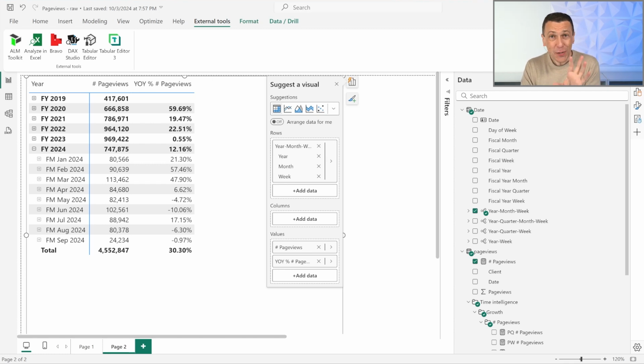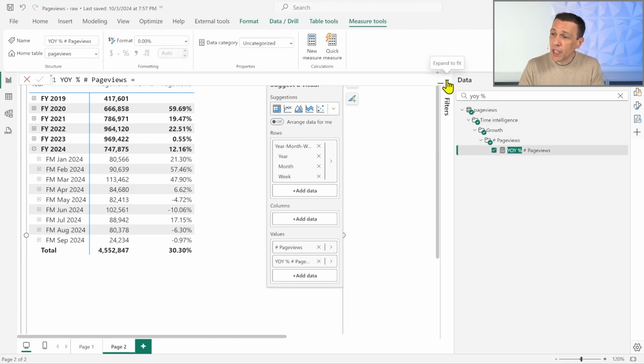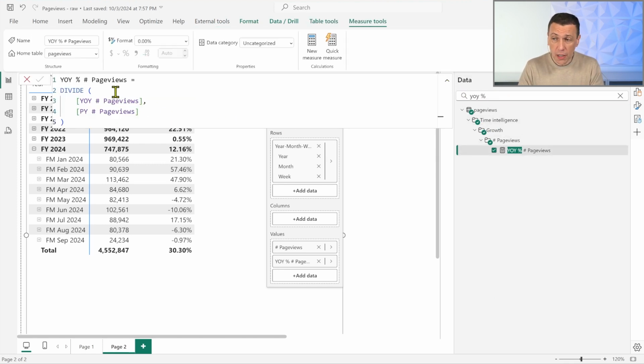Now, I didn't have to spend time creating the year-over-year percentage calculation. You see that the measure was already there, and because the measure is named the same way by Bravo, I didn't have to introduce the measure again. I just wanted to take a look at the code of this calculation. You see that the code is always a division between year-over-year and previous year.